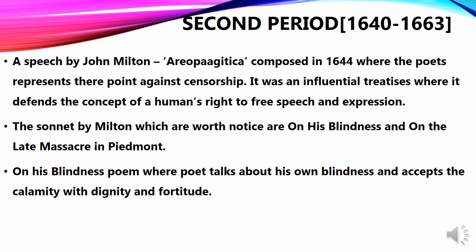Censorship, we all know what it is: if you have said something objectionable, one can remove that part and represent your speech as a positive one, removing the negative part. So John Milton and the other poets were trying to tell that it is a human's right to free speech and expression, so their work should not be censored.